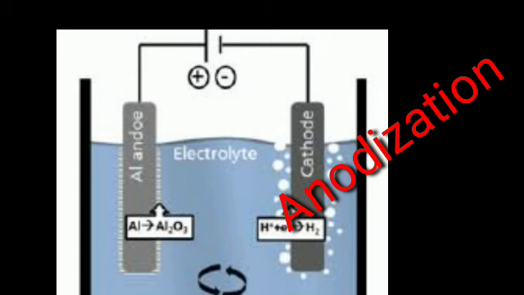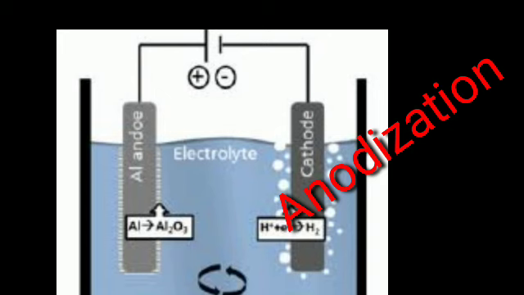Third method is anodization. In this method, metals like copper, aluminium are coated with a thin and strong layer of their oxide by means of electrolysis. For this, the copper or aluminium article is used as an anode. As this oxide layer is strong and uniform all over the surface, it is useful for prevention of the corrosion of metal.